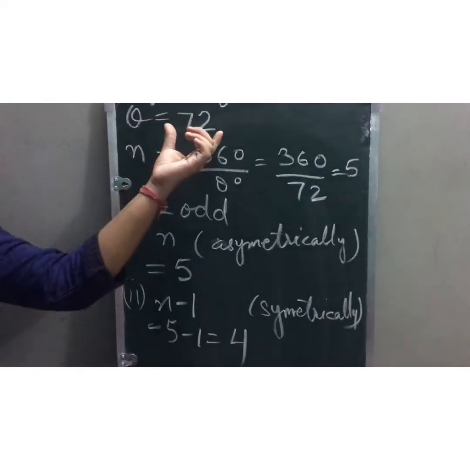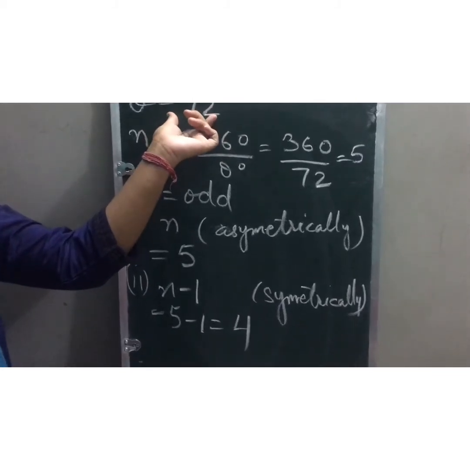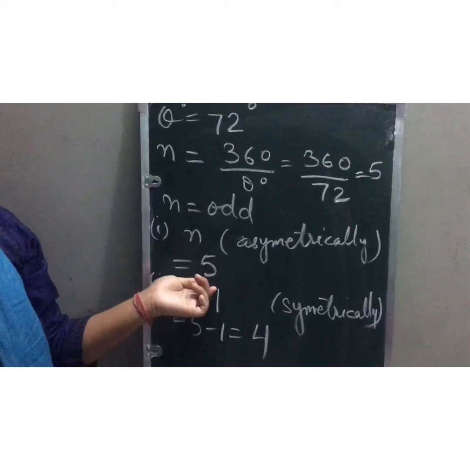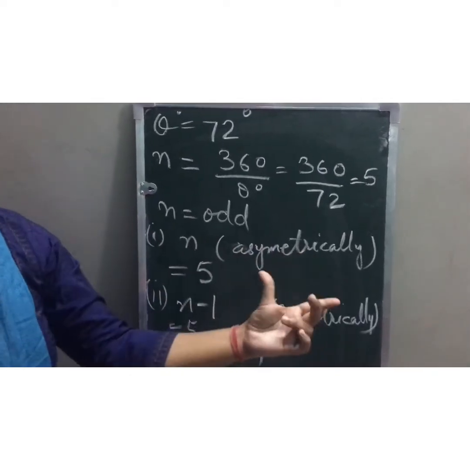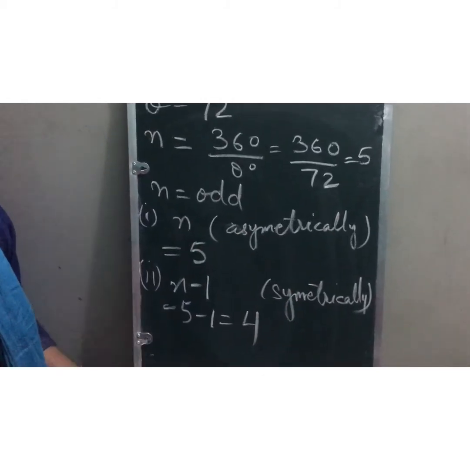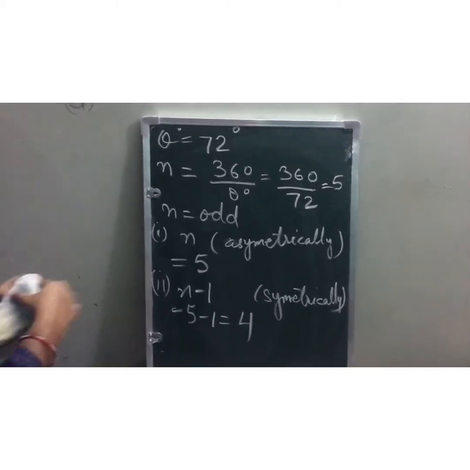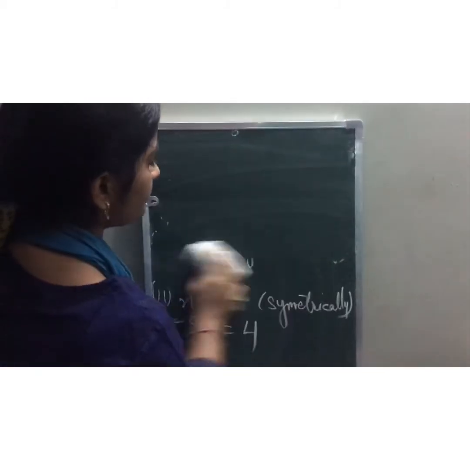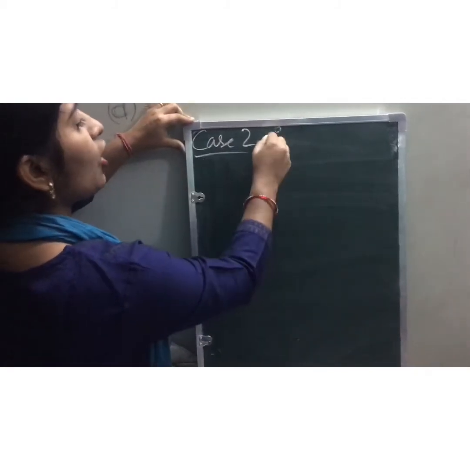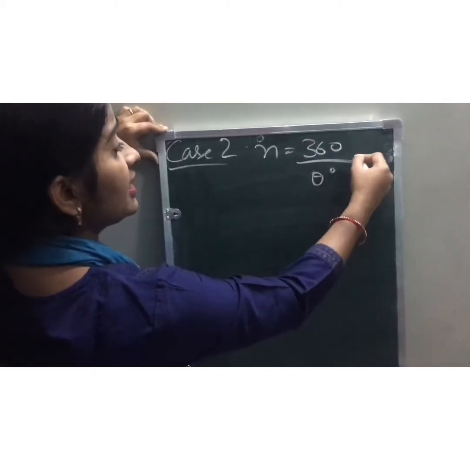That means, if the two mirrors are kept at a 72 degree angle, then the number of images will be 5 if the object is placed asymmetrically, and the number of images will be 4 if the object is placed symmetrically, children. Okay, I hope you understood now. Now, next case number 2. What will happen if n is even? n equals 360 degrees by theta degrees is even.